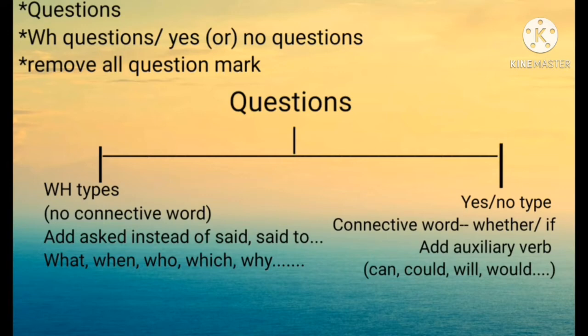For yes or no type, said to, told, said will change into asked as used in WH forms. Second one, here we must add the conjunction words whether or if. Third one, there will be some changes in tense such as auxiliary verbs.